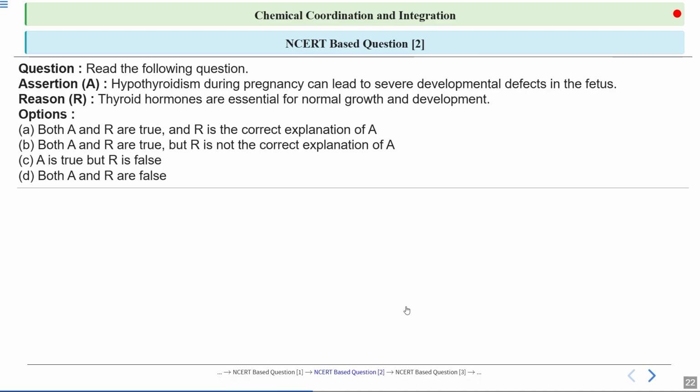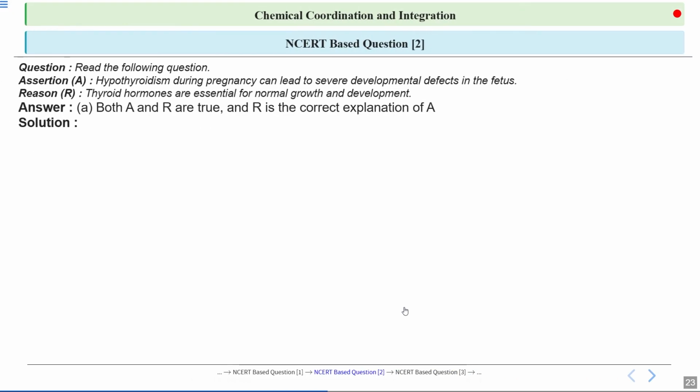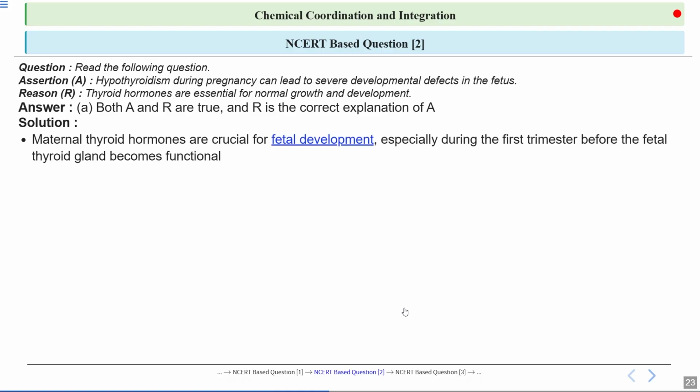Now this is question number two, and this is also assertion and reason type. Here the assertion given is hypothyroidism during pregnancy can lead to severe developmental defects in the fetus. Reason given: thyroid hormones are essential for normal growth as well as development. So you have to opt for the correct option. Here option A is correct, that is both assertion and reason are true, and reason is the correct explanation of assertion.